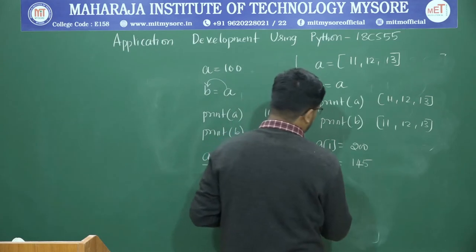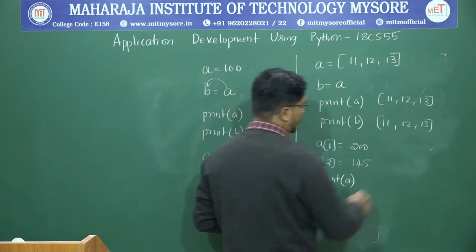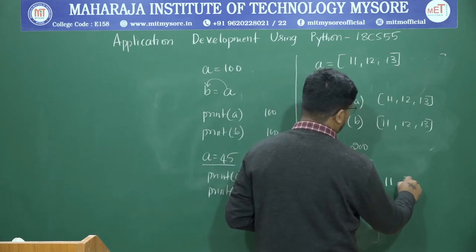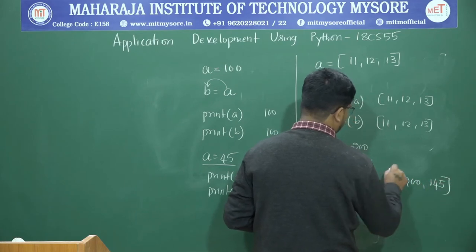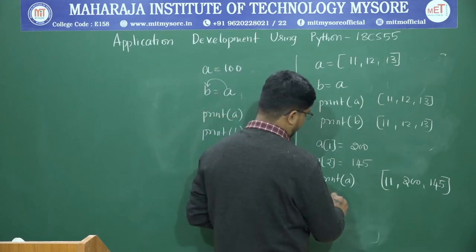Okay, now if you print a, what is the answer? 11 as it is, no change. a of 1 is 200, a of 2 is 145. Now what about b?